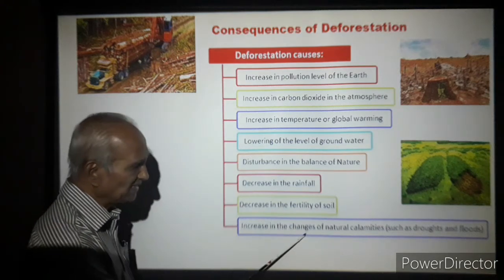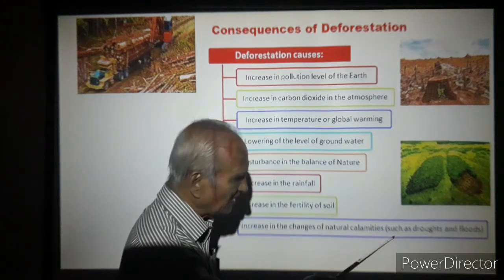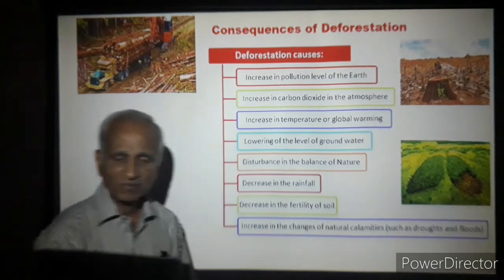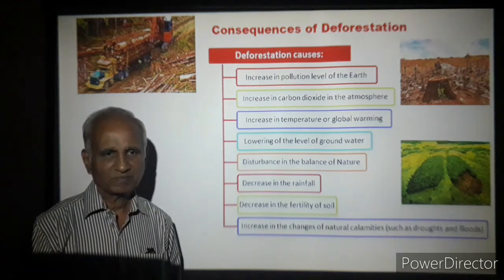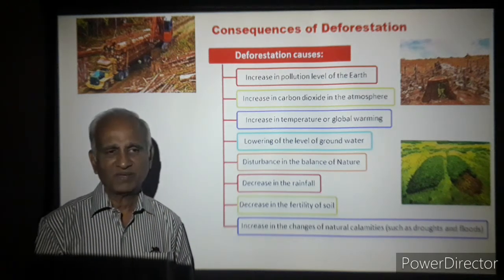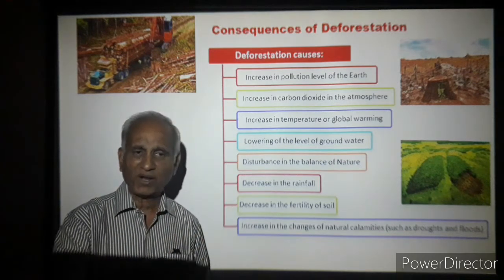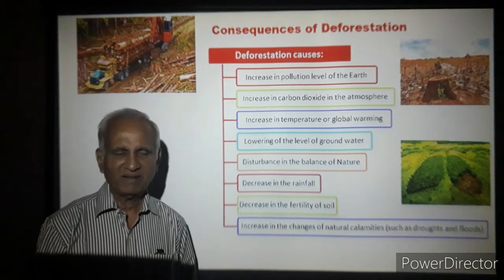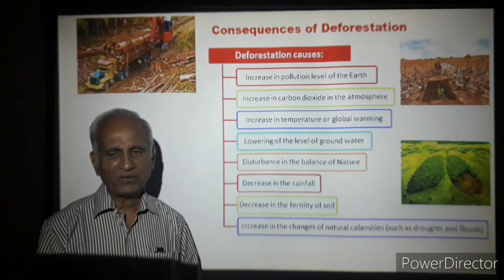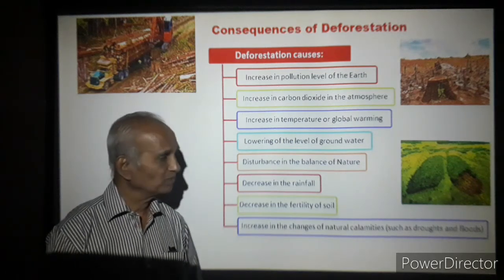Okay, increase in natural calamities such as droughts and floods. Sometimes droughts, sometimes floods. Seasonal rainfall gets disturbed. The regularity in rainfall won't be seen. When you have rains, heavy rains will be there and there will be floods. When you don't have rains, you have drought and total destruction.